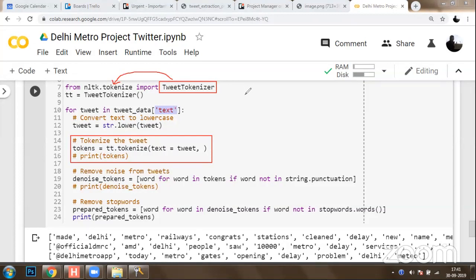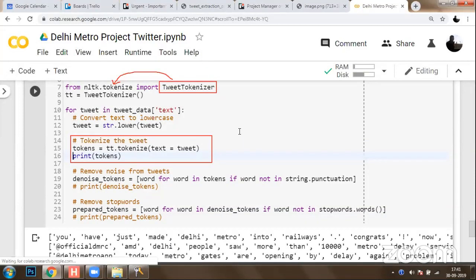So once you have got this TweetTokenizer, what next can you do? You can filter each word out of the tweet. Let's see how we are going to test that. I'm going to test this. Let me just comment all the other print statements which I have. Here, I'll be working on this. Let me just run this cell.